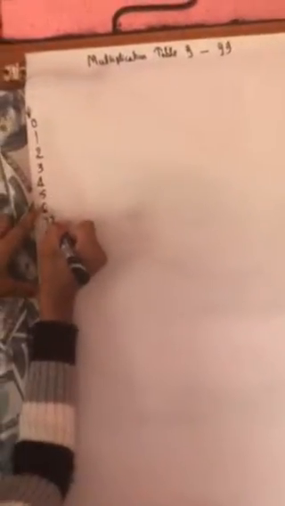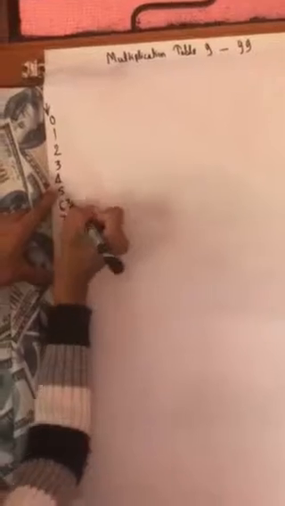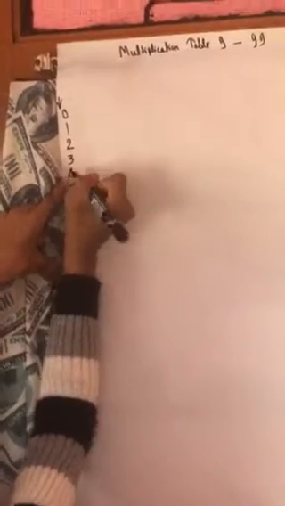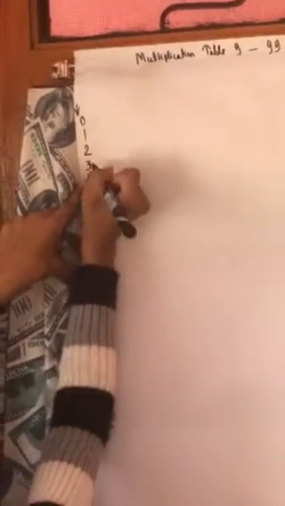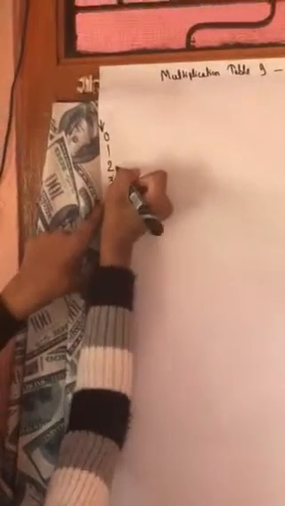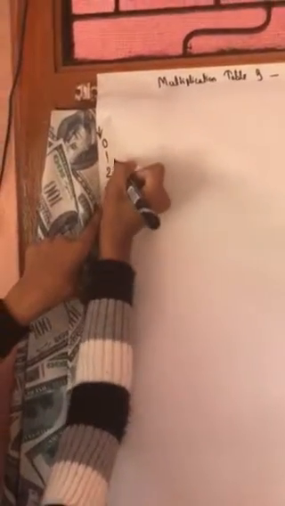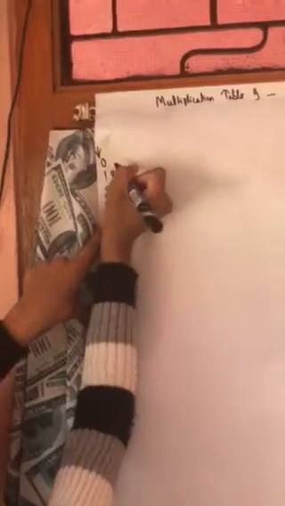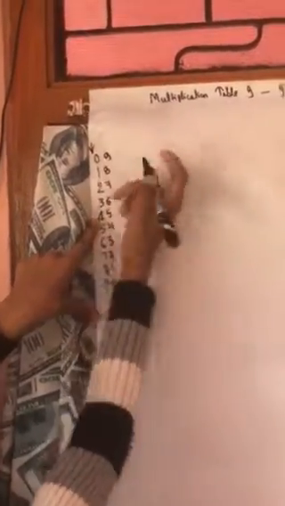0, 1, 2, 3, 4, 5, 6, 7, 8, 9. Here we got the multiplication table of 9.